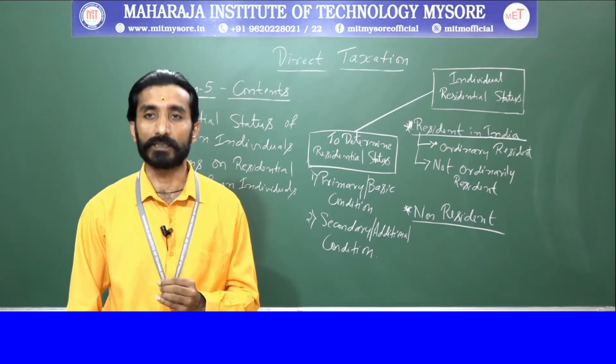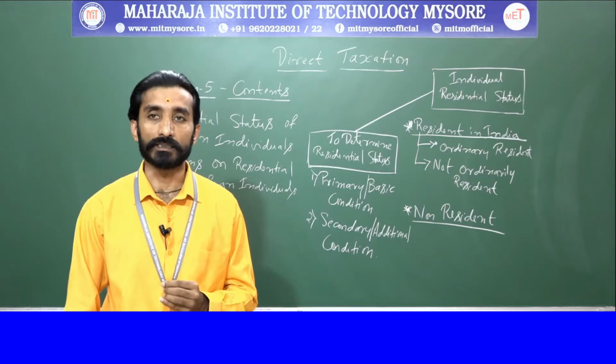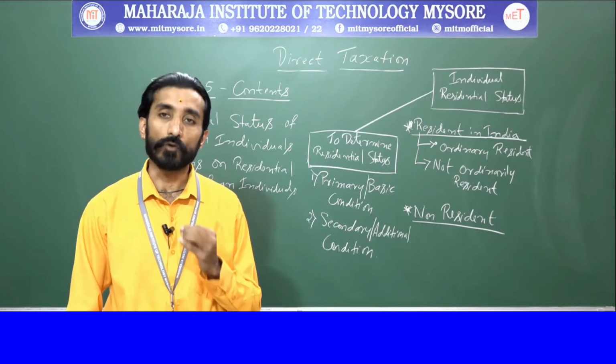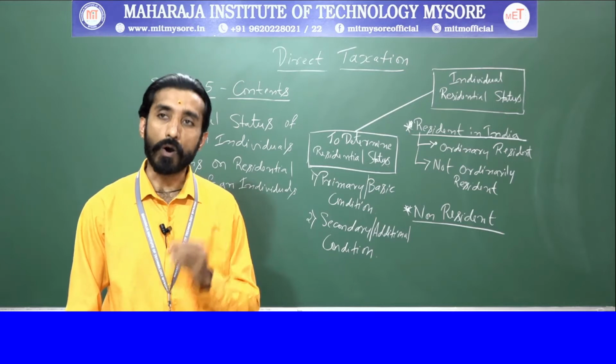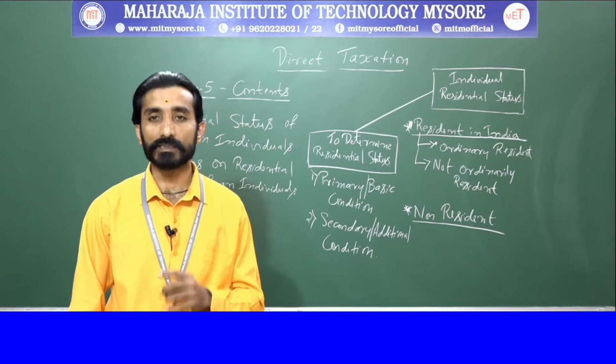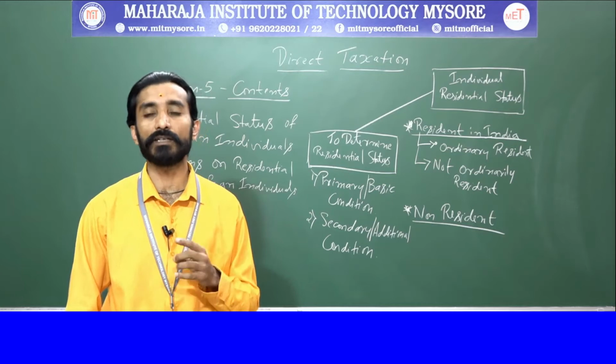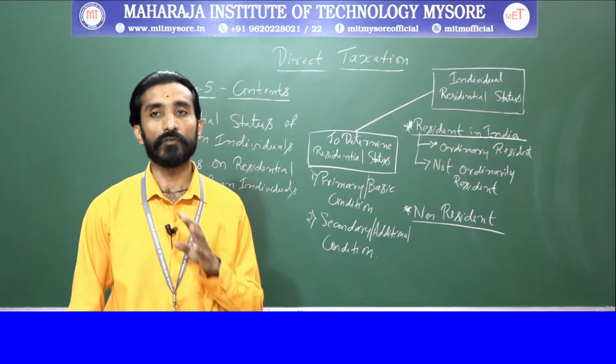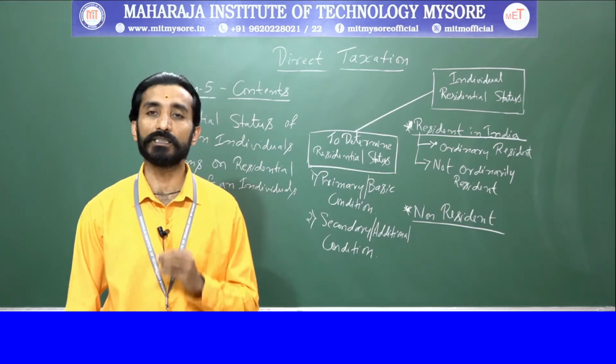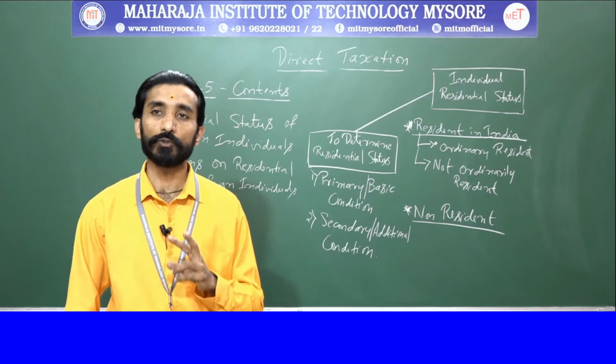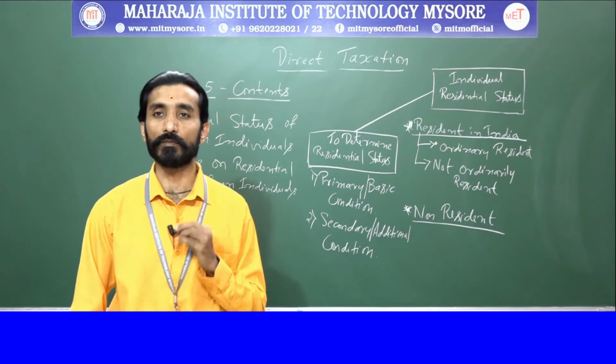That is one basic condition. Second, he is in India for a period of 60 days or more during the previous year and 365 days or more during the 4 years immediately preceding the previous year. These are the 2 basic conditions you need to remember.